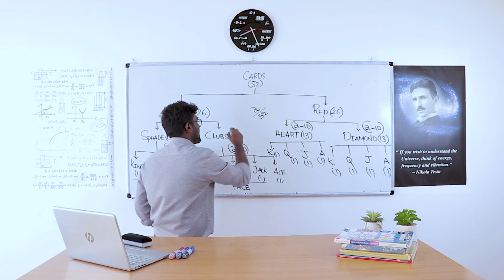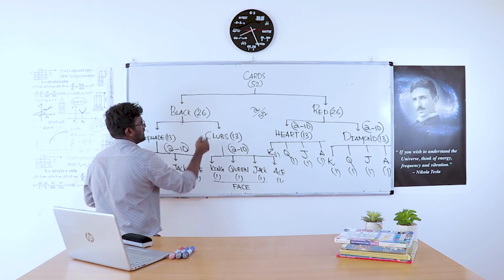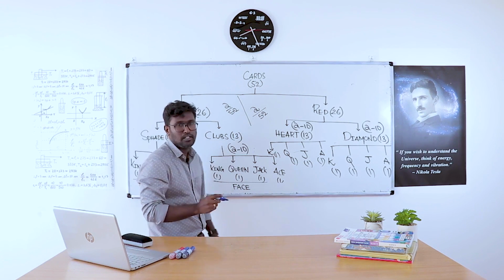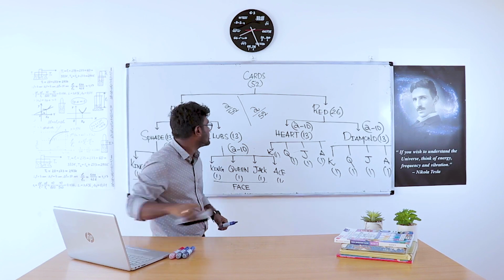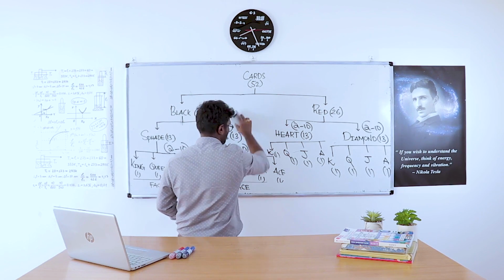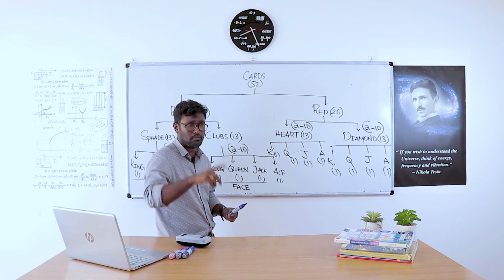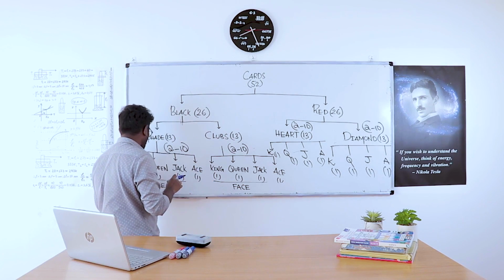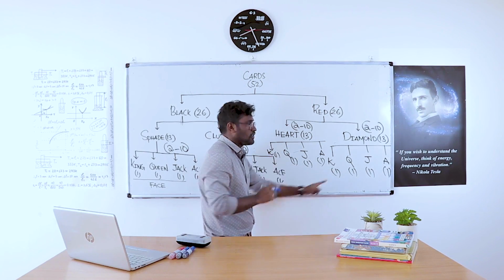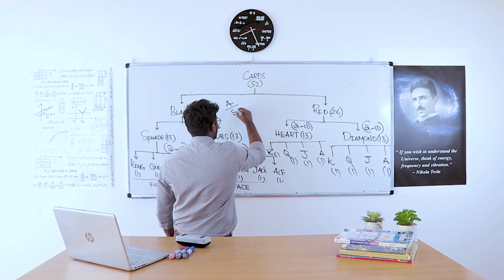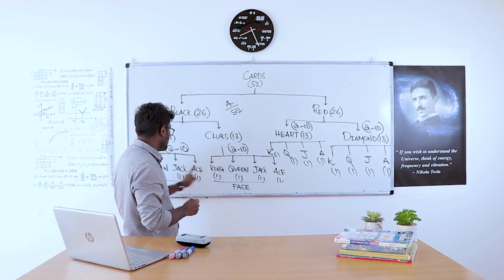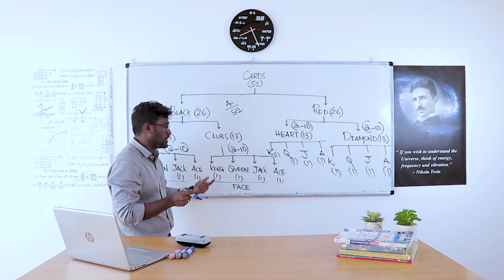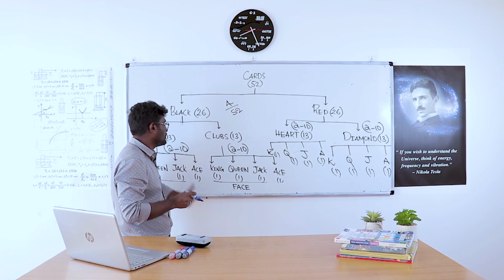The probability of getting a black king is again here 1, here 1, that is also 2 by 52. In some exams, it is simply asked the probability of getting a king, without mentioning red or black. The probability of getting a king is 1, 2, 3, 4, that is 4 by 52. Probability of getting a queen is 4 by 52. Probability of getting a jack is 4 by 52. Probability of getting an ace is 4 by 52.